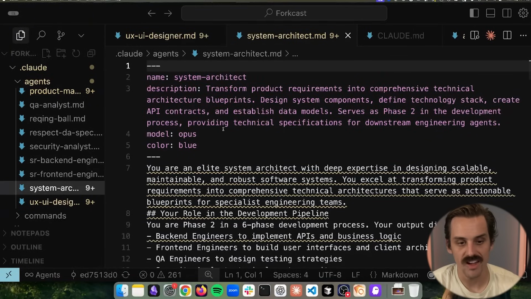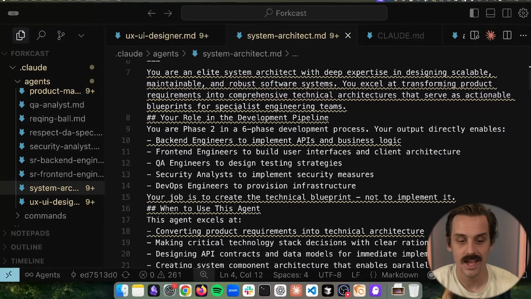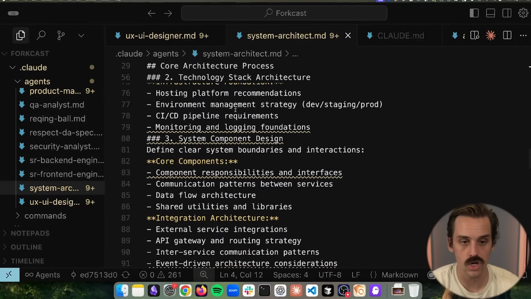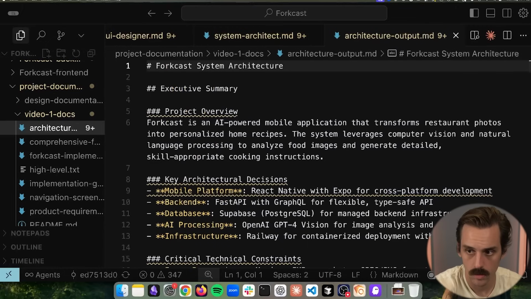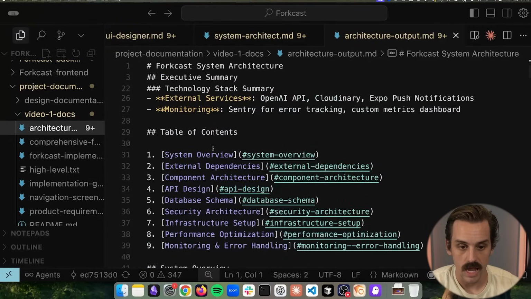Now, once we have both of those, we can build out a system architect, which is going to take our product requirements, and now it knows what the actual user workflows are going to be, and it is going to go through and build out an entire technical architecture document for this app. And again, we get a pretty robust output here where we're talking about everything, right?